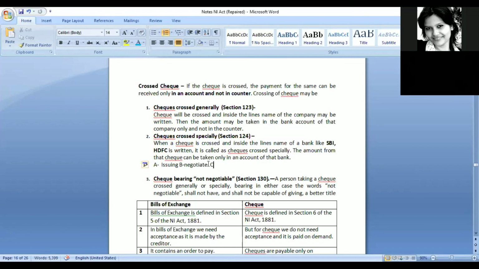If B further transfers it to C, then C's title would not be better than what B was having. That means B is having a better title as compared to C if not negotiable is mentioned.